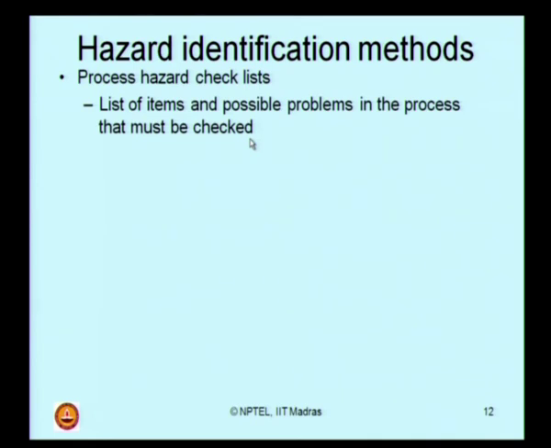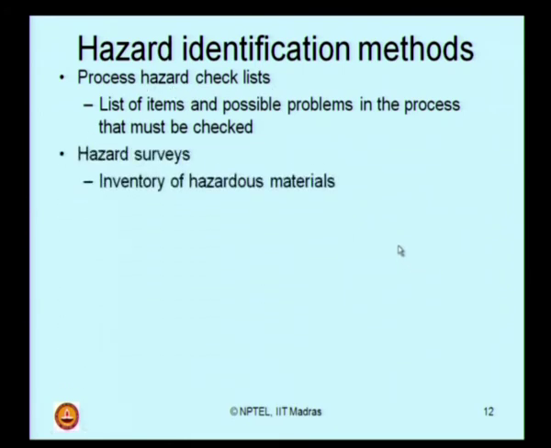Here I want to identify the hazards present in the process industry, so I prepare a list of what is hazardous and the possible problems associated with that process which can become hazardous in operation. So, one method of identifying hazards is simply to prepare a hazard checklist for the process.